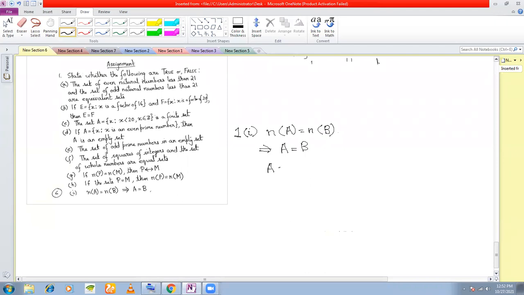It is false. I have the set A and I have the set B. Both of them have cardinal number 3. But are they equal sets? They cannot be equal. Hence false.